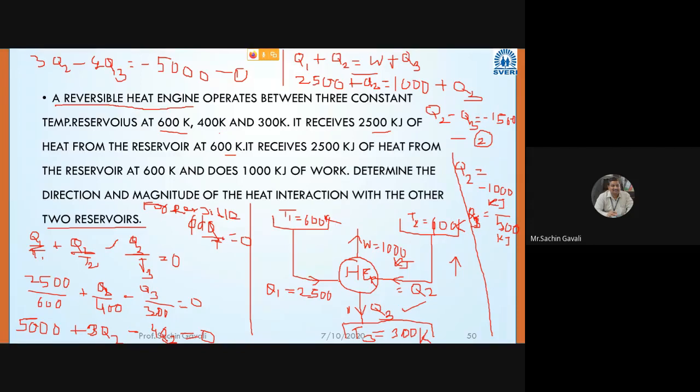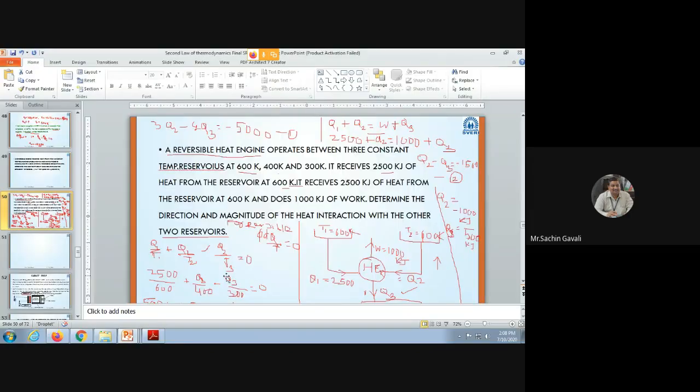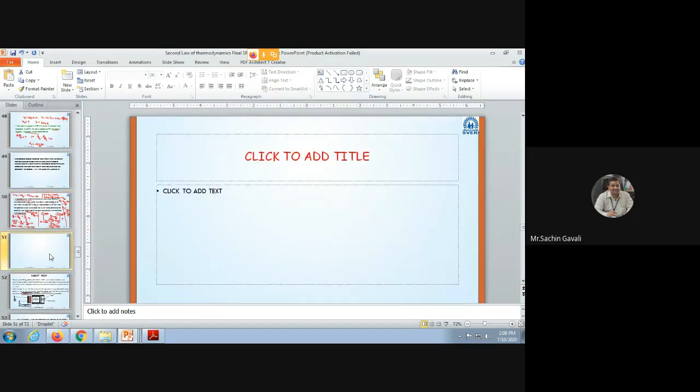So has everybody written this? Otherwise, we will take another numerical from the assignment. Okay, all are correct. So we'll go for another numerical from the assignment.